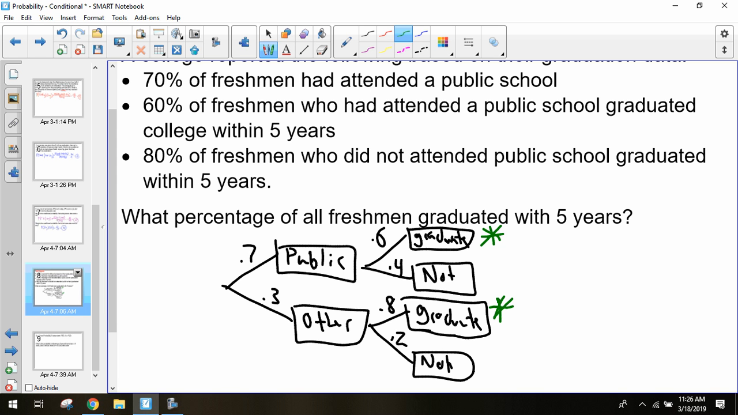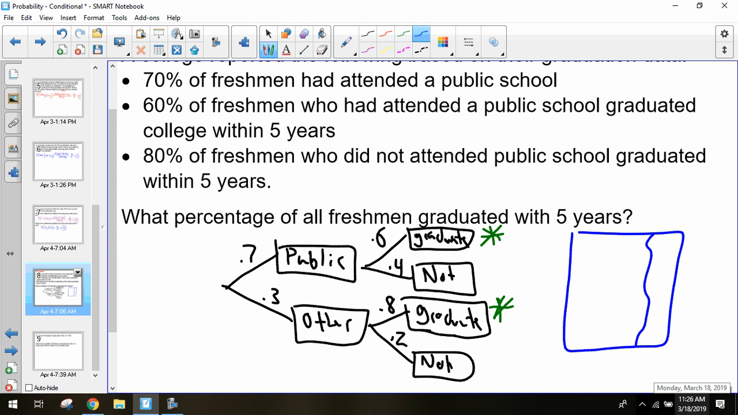How many of my students went to public school? And how many of those students graduated within 5 years? If we think about it as a big group, 70% of these students went to public school. And of that 70%, 60% graduated within 5 years. So we have to figure out how much of my pie is that piece. It's 60% of 70%.